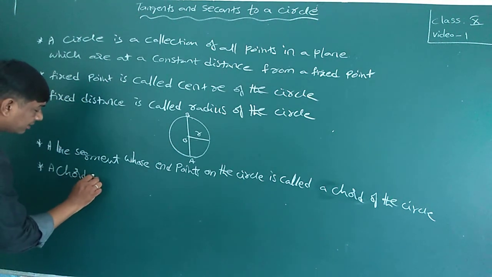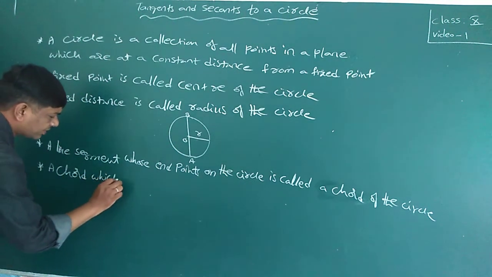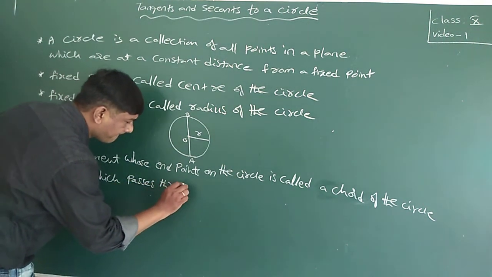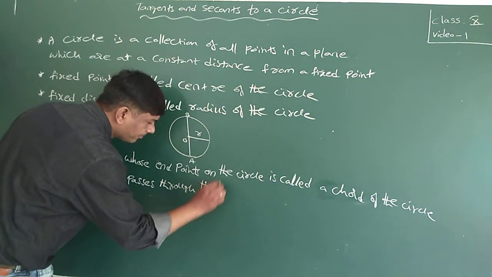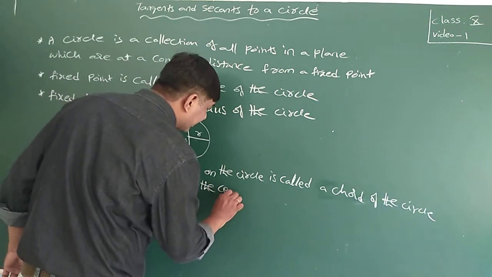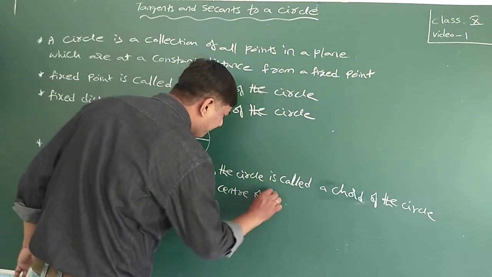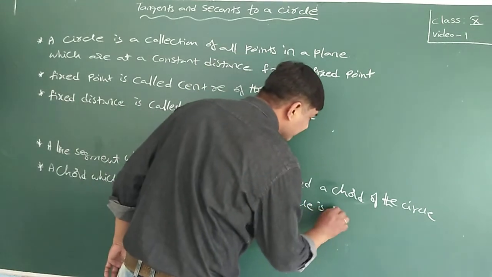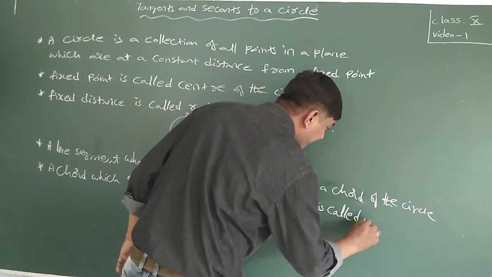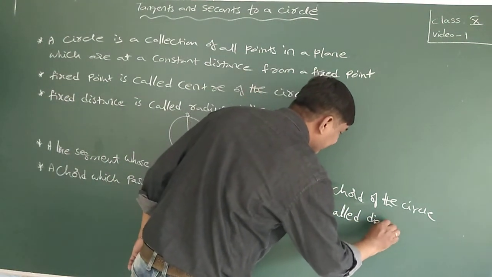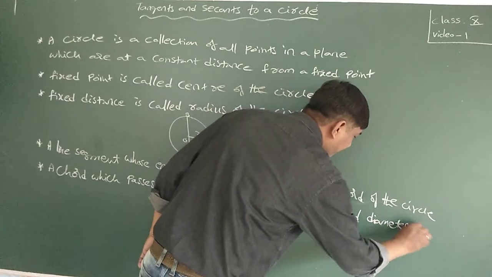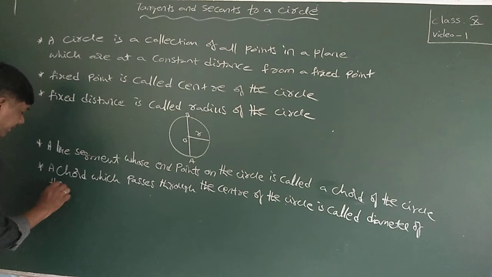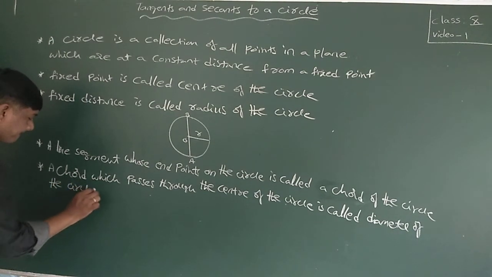A chord which passes through the center of the circle is called the diameter of the circle.